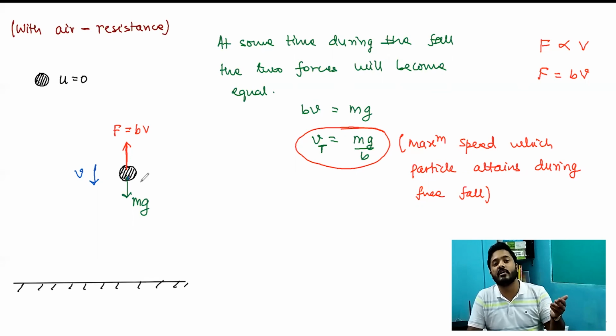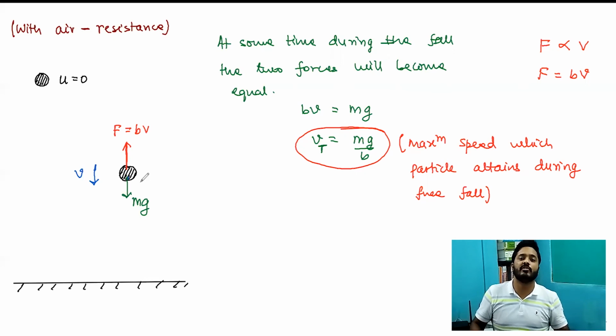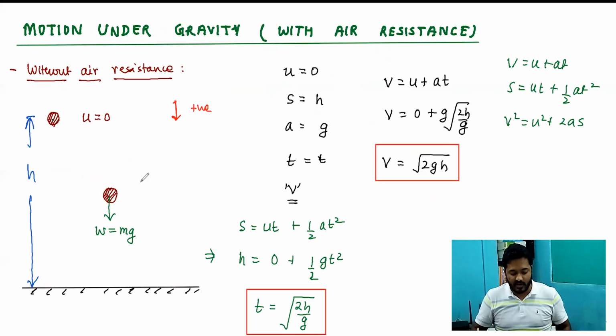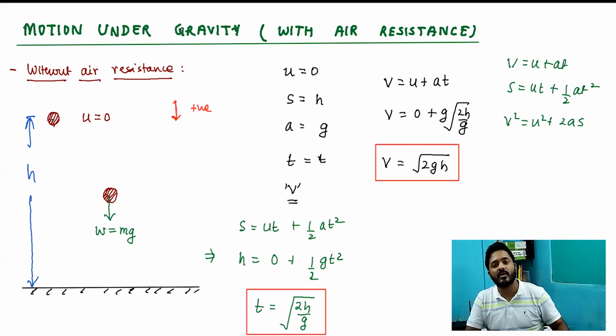With air resistance, it will take more time to reach the ground. So these things must be kept in mind whenever you are dealing with such questions. I hope the mathematical aspect which we have discussed is perfectly fine for you. We'll meet next time.